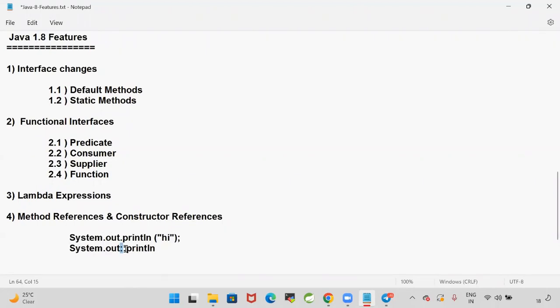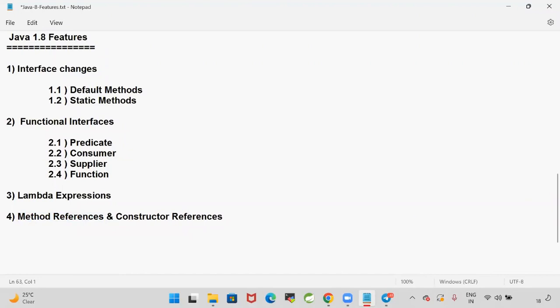We can write a lambda expression to execute our code. As an alternate for the lambda expression, we can go for a method reference. You can write like this, System.out.println of hi to print a message on the console. From 1.8, you can keep a double colon like this to print the data. That is one of the changes. A method reference concept introduced. Similar to the method references, we have constructor references also in the 1.8 version.